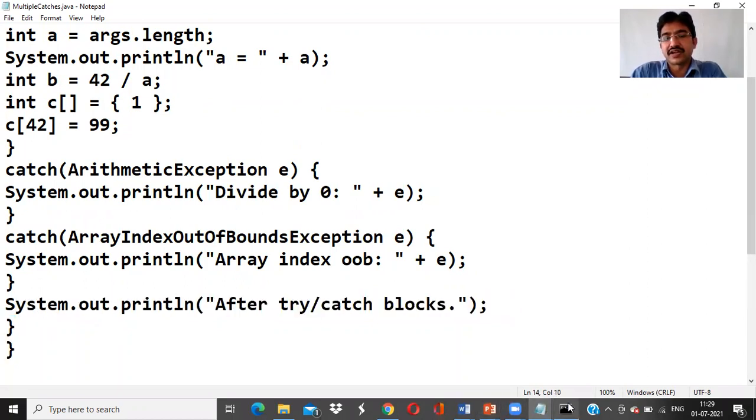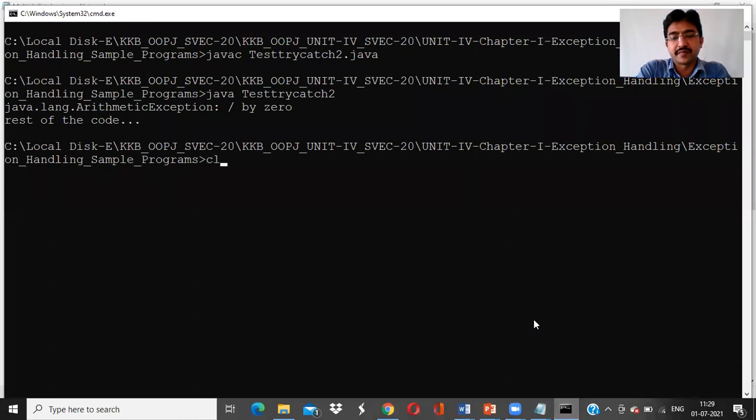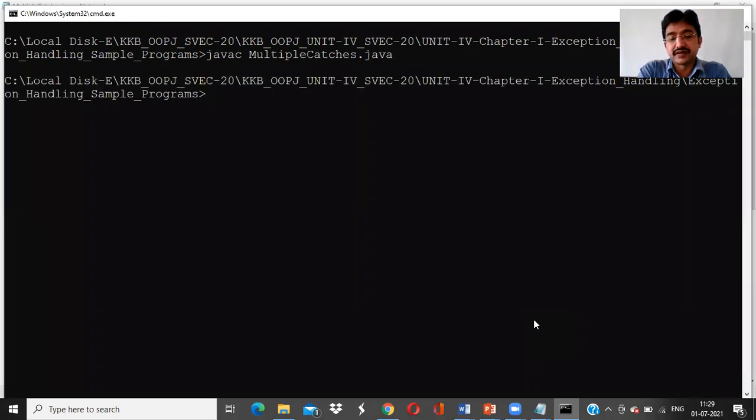Okay. Now go to the command prompt. So what is the name of the program? MultipleCatches. So go to the program: javac MultipleCatches.java. No errors. Now run the program: java MultipleCatches, enter.